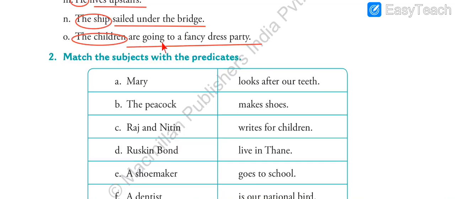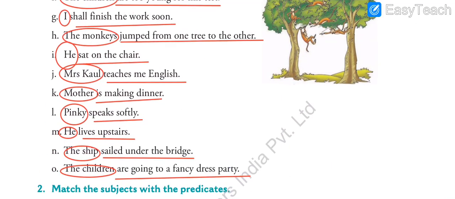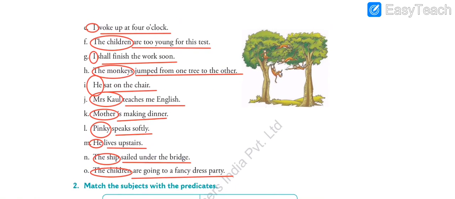What is the verb? Are going. Here the ing form of the verb is given, but the main verb is missing. The main verb is not given, but still we can consider this as the verb. Here it is a helping verb, as you can see. So the children is the subject and the rest of the sentence is the predicate. And in all the sentences, as we can see on our screen, I have given you the subject and predicate, and I have also told you which are the verbs.